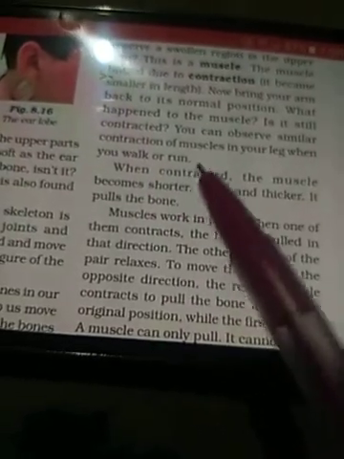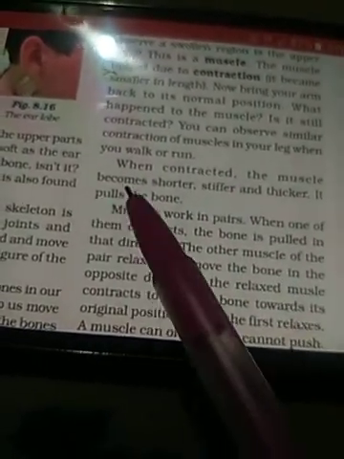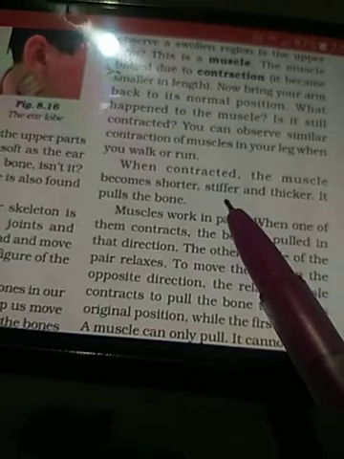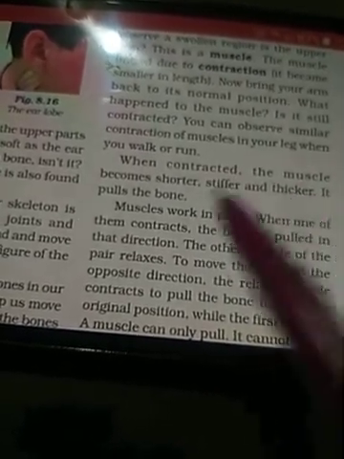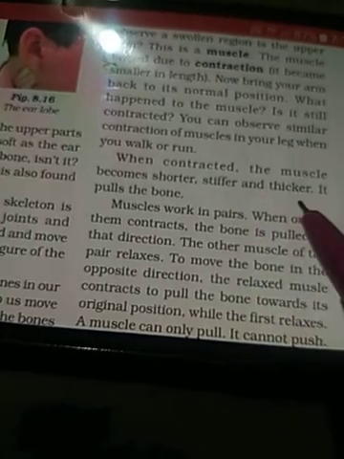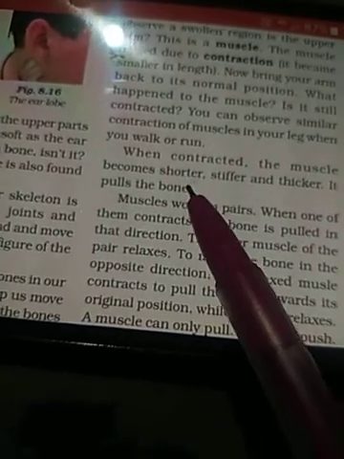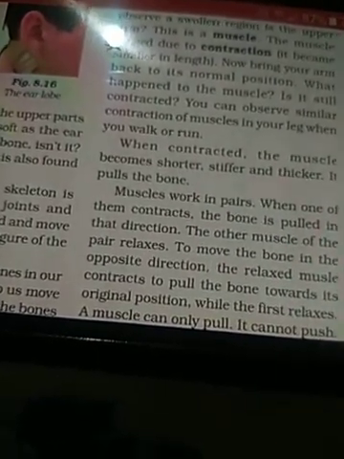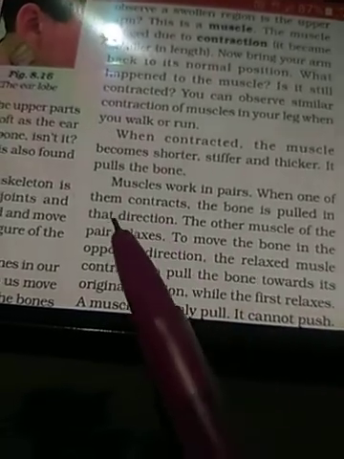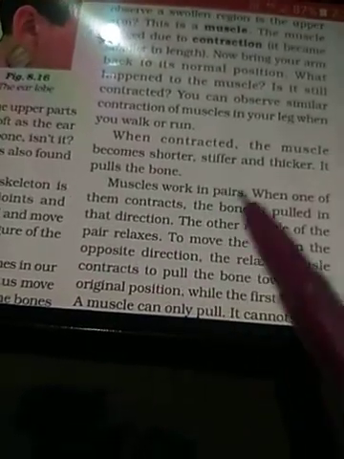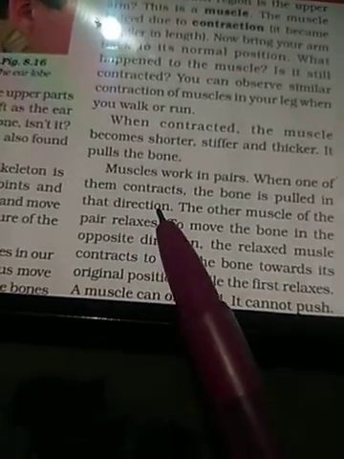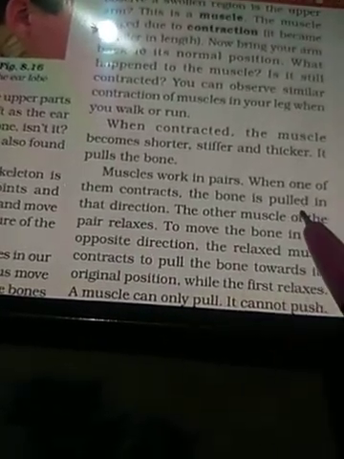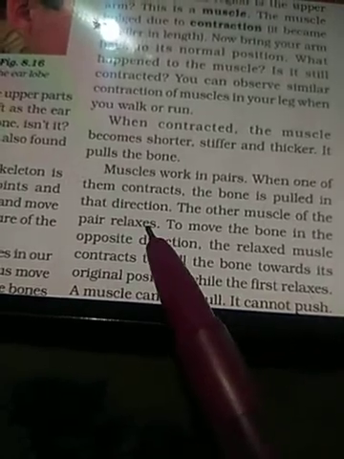When contracted, which means shortened in length, the muscles become shorter and stiffer. Stiffer means thicker and tight. It pulls the bones, as I have explained with the example of the Ram Navami flag. Muscles work in pairs. When one of them contracts, the bone is pulled in that direction. The other muscle of the pair relaxes, as you can see here.